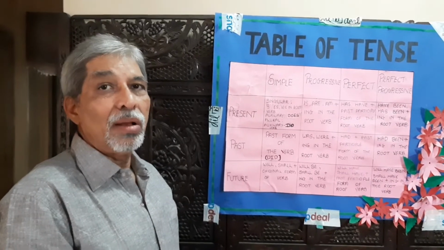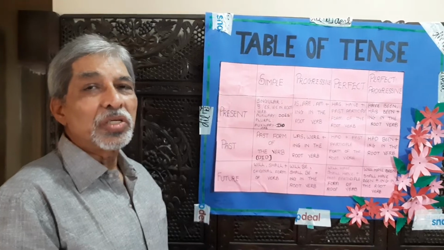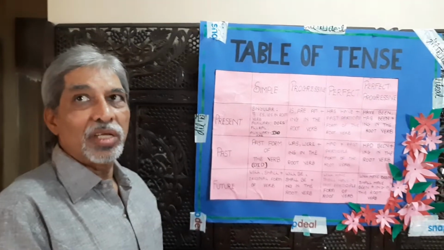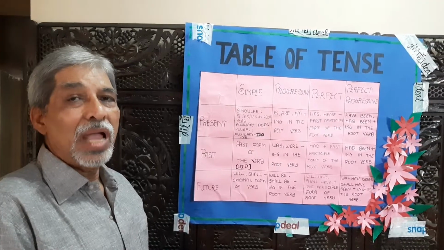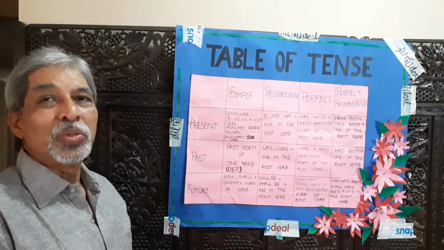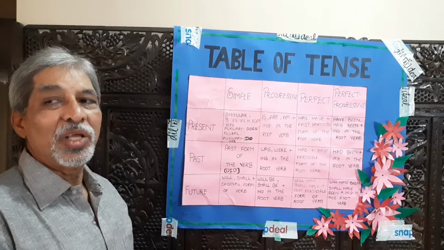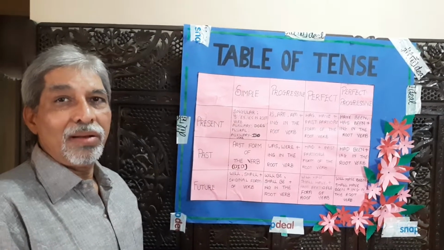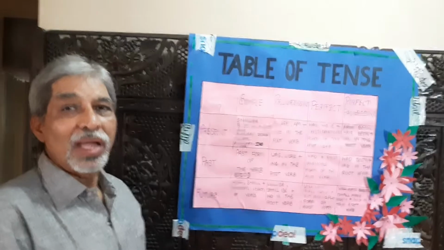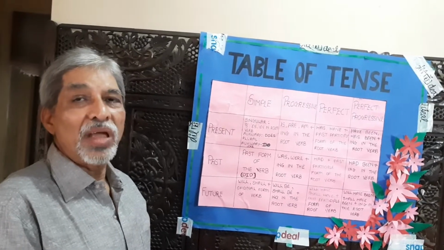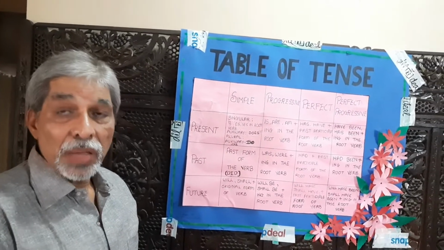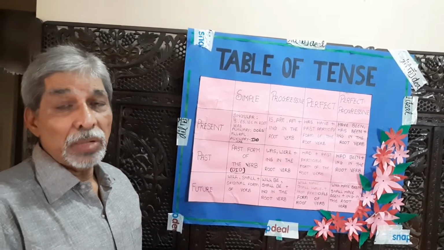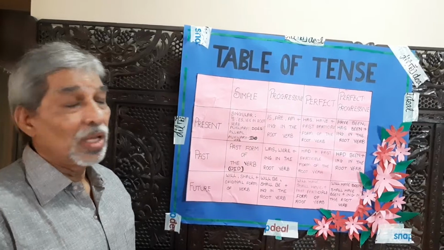Scientists will launch Chandrayaan 3 this year. Time will tell you what exactly you are doing. Mechanic will repair the AC in the evening. This type of many sentences we can make with the simple future tense.